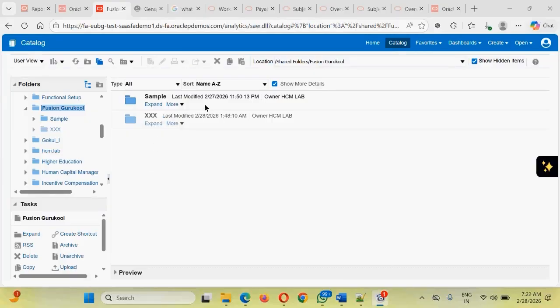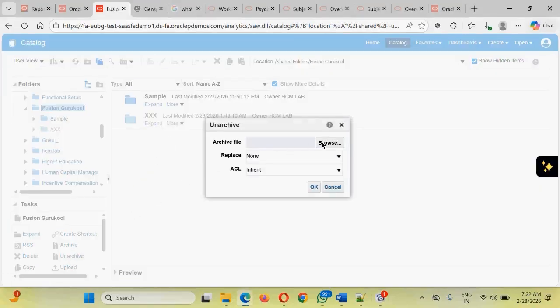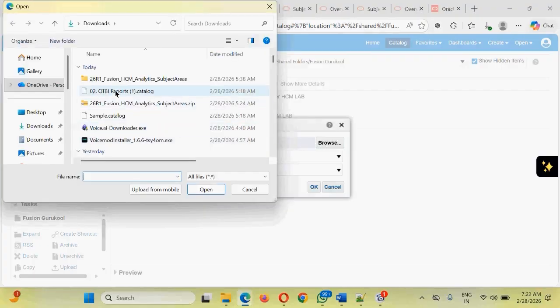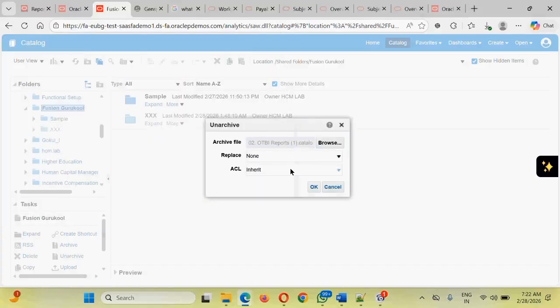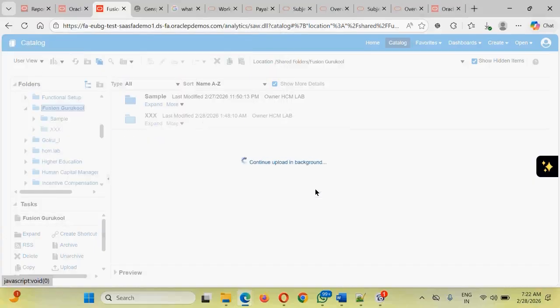In that case, what has happened, we should be able to click on this Unarchive button. We should be able to browse to the folder where we have saved the file. This is the thing that I have saved. By clicking on this, clicking on Open, keeping the rest of the things as is, and clicking on OK, that's how we should be able to import the things from one server to another server.